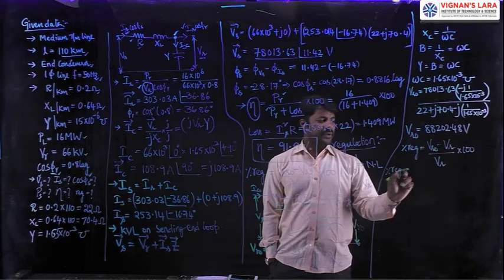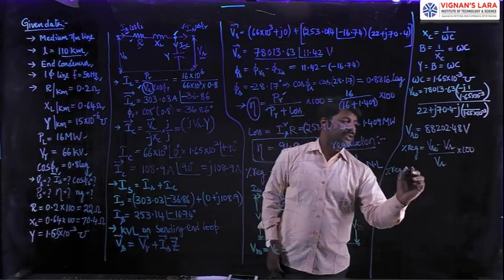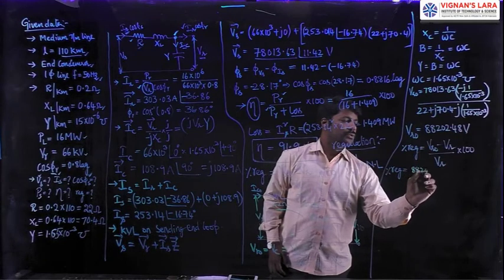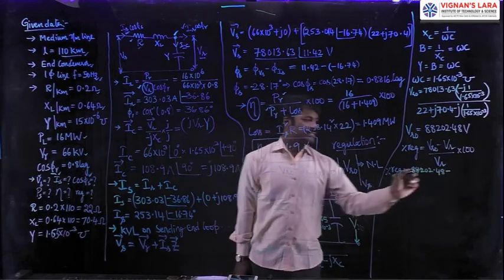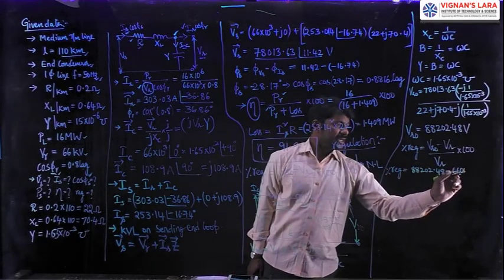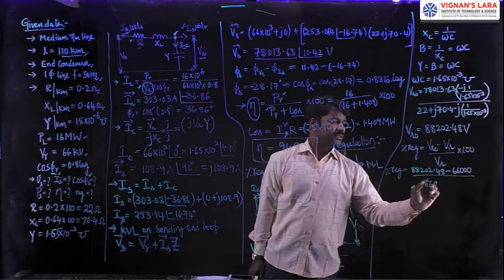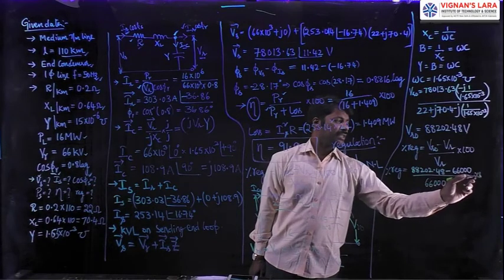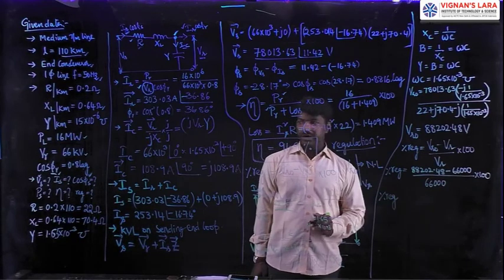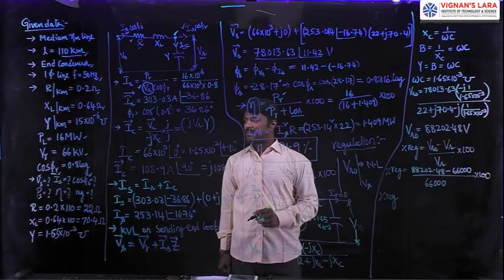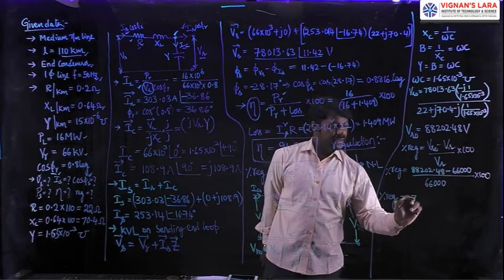Percentage regulation is equal to VR naught, the calculated value just now, 88,202.48 minus VR, 66 kV, 66,000 at full load, divided by again 66,000, multiplied by 100. Since the load is a lagging load, we will get the percentage regulation as a positive value. Multiplied by 100 gives us percentage regulation whose value is 33%.